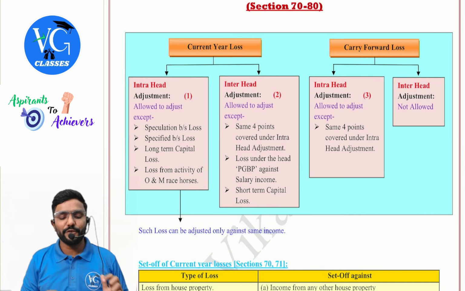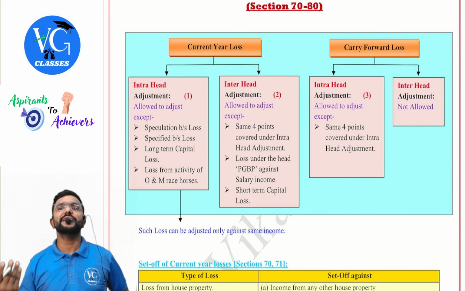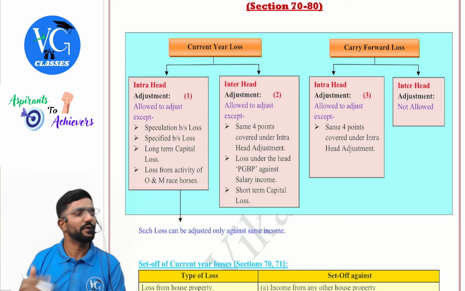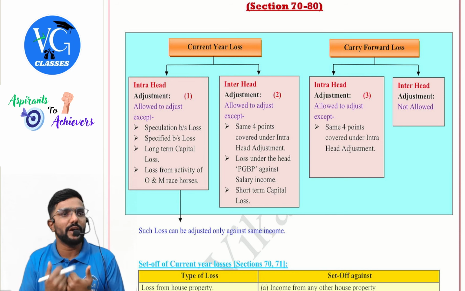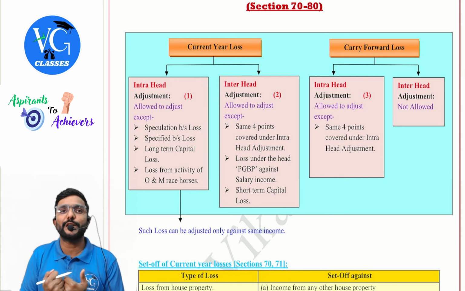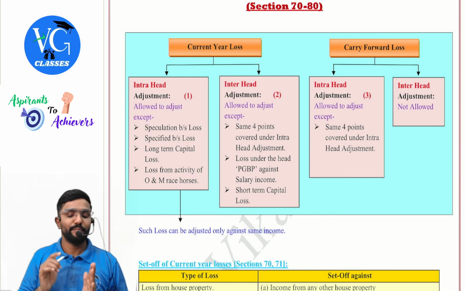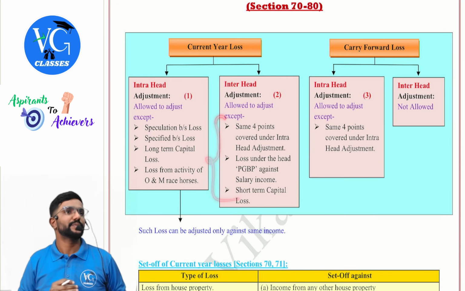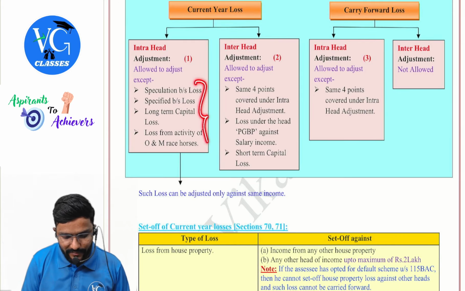Okay, sir. If not possible with intra, you told we can adjust it except the following. What if I don't have any income under the same head? Then what will I do? Then adjust it against other heads. If it is a current year loss and I couldn't adjust it within the same head, can I adjust it against other heads of income? Yes, allowed, except the following cases. The same four things will continue here.